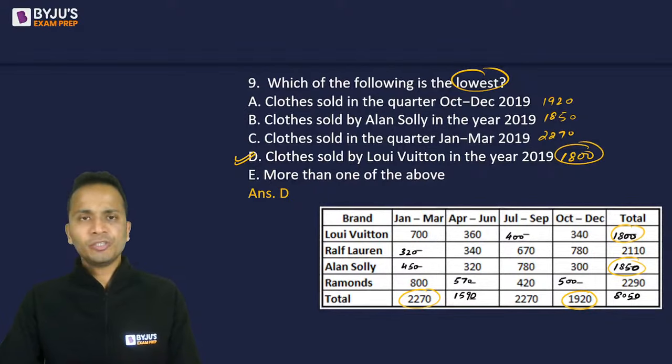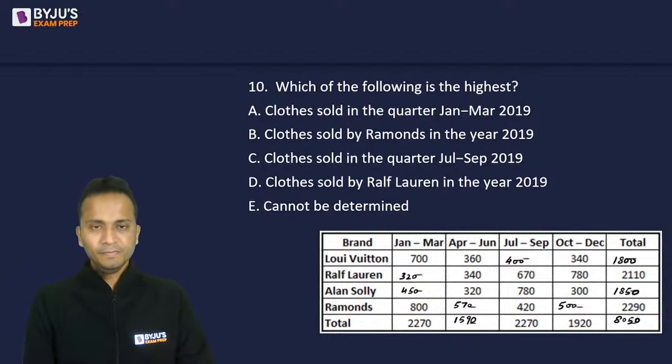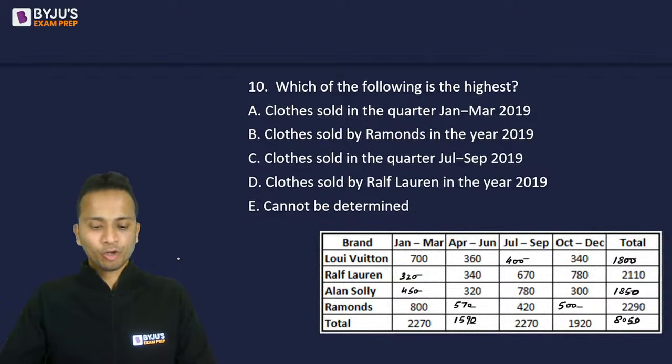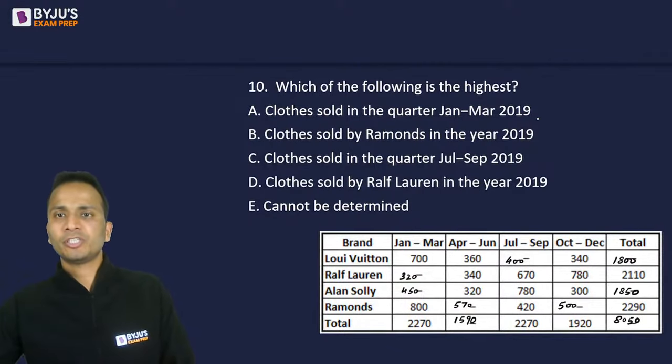Finally, the last question, question number 10. Which of the following is the highest? So option A, cloths sold in the quarter January-March, which is 2270.